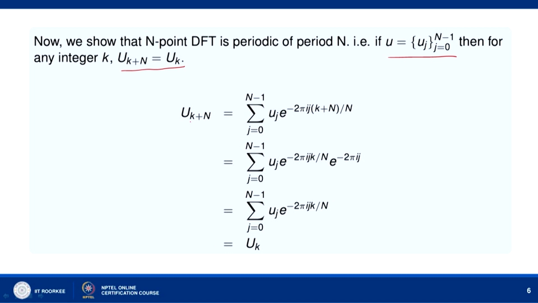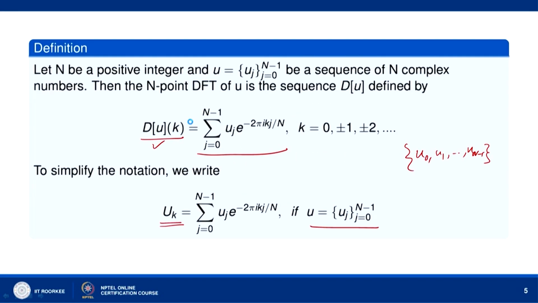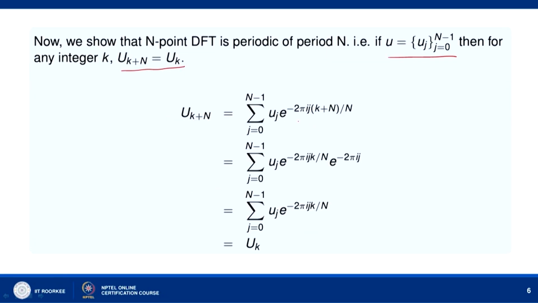Okay. uk plus n by definition is sigma j equal to 0 to n minus 1 uj e to the power minus 2 pi I k plus n into j by n, that is, e to the power minus 2 pi I j k plus n by n. We can separate it into two parts, e to the power minus 2 pi I j k by n into e to the power minus 2 pi I j n by n.